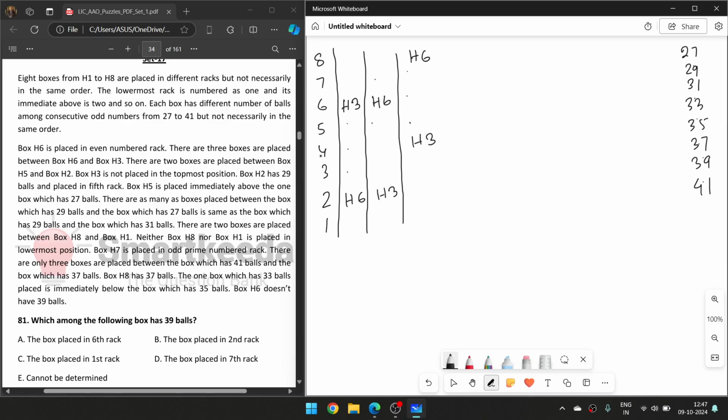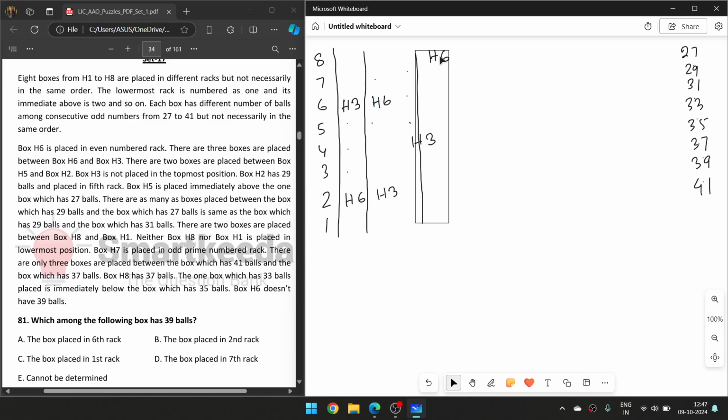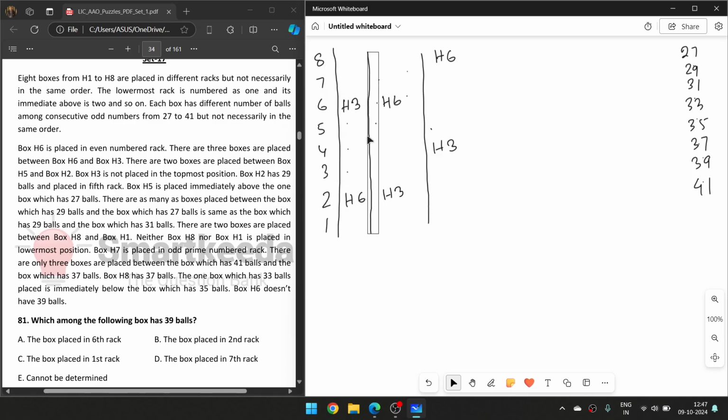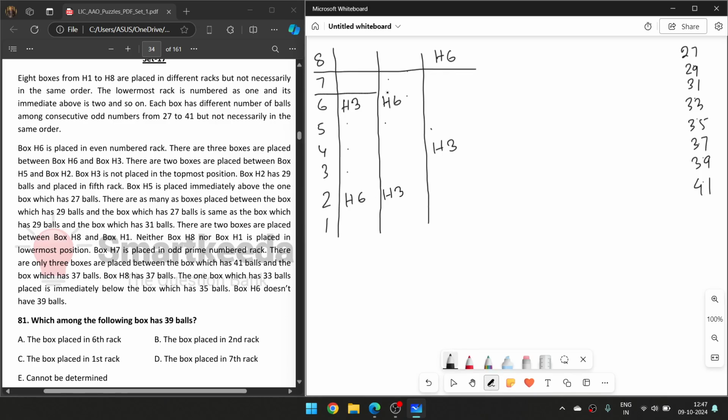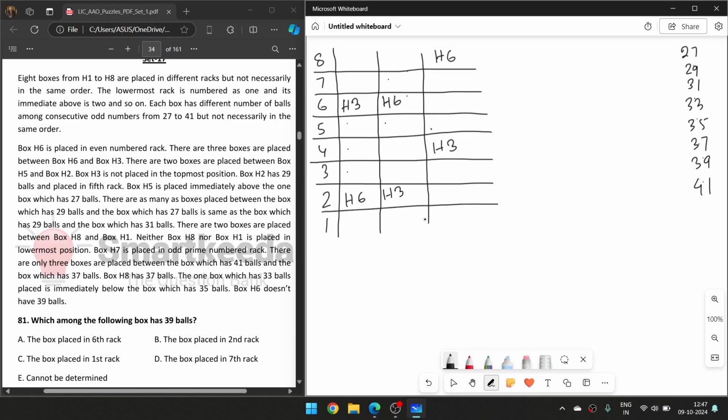One thing I forgot is to mark the positions. Suppose H6 is here, H3 is here. Just give me a few moments, please. Okay, now it's good to go. So if H6 is here, 1, 2, 3, so four. Now I think this is perfect.